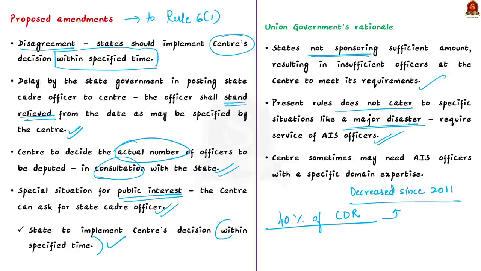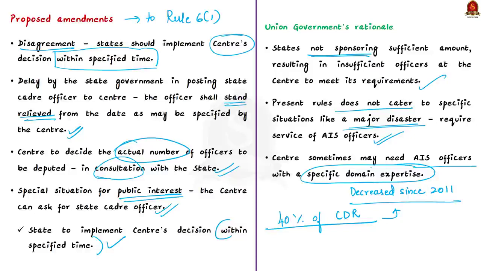Now the third argument put forward by the central government is that All India Service officers having specific domain expertise may be required for any important time-bound flagship program or flagship project. But the current cadre rules do not have a specific provision to cater to such situations, and that is why these amendments have been proposed. So these are the arguments put forward by the central government for the proposed amendments to the IAS Cadre Rules.